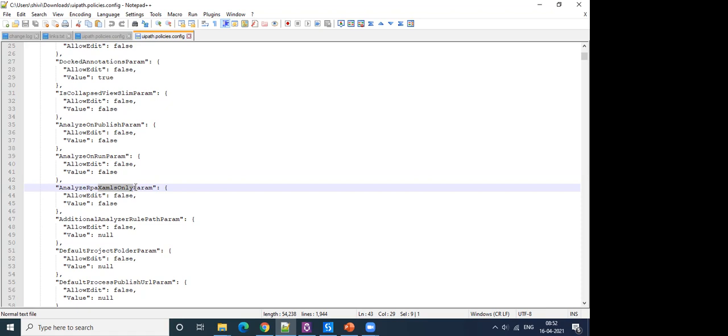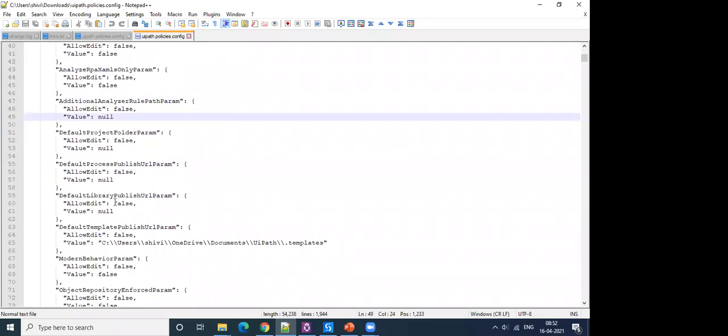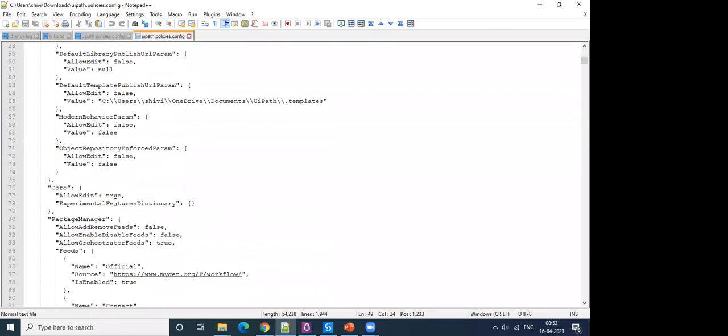Like if you're connected to Test Manager and you are on a Studio Pro profile, you'll be able to create test cases for your XAML files and run them. But if this one is enabled as true, your analyzer will only analyze your XAML files, but not those test files. If you set this as false, both will be analyzed. In the same way, if there are any custom additional rules that you have defined, you can define that path. So all these settings can be controlled from this workflow section.